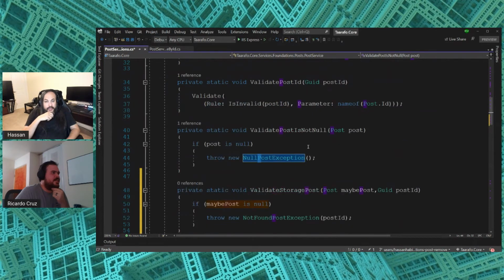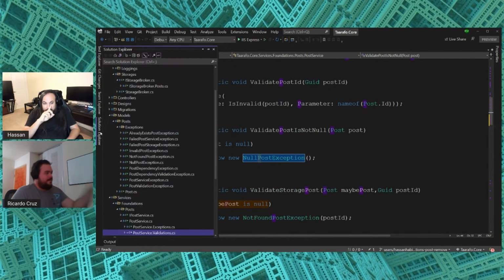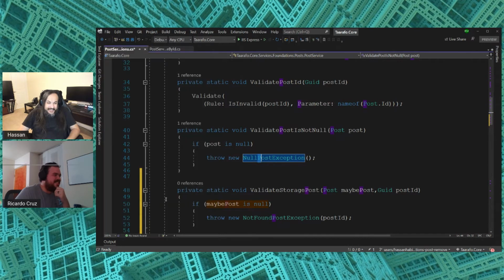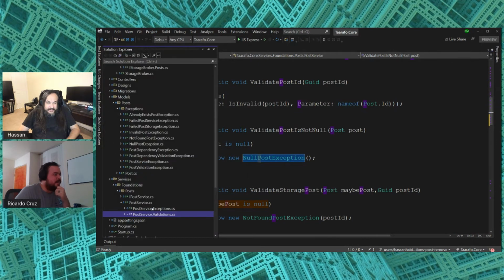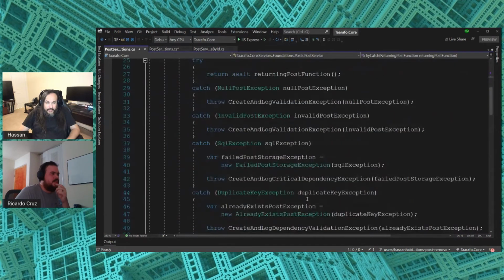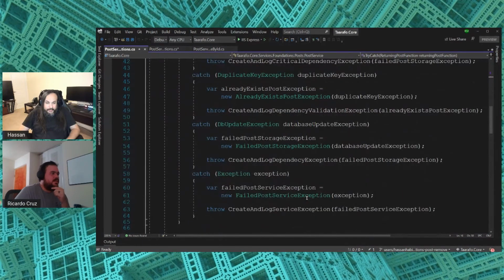So if you look at your solution explorer, it will show you where it is. There it is. Yep, you got the mark now. That's amazing. Wait, but then it would be exceptions. Yeah, that's right. Okay, we need to handle a new thing.